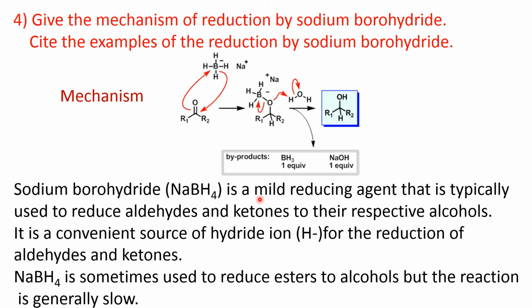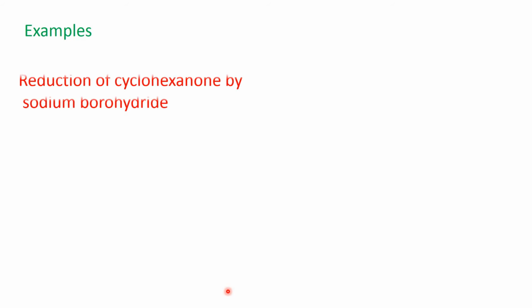So sodium borohydride is a mild reducing agent that is typically used to reduce aldehydes and ketones to their respective alcohols. It is a convenient source of hydride for the reduction of aldehydes and ketones. Sodium borohydride is sometimes used to reduce ester to alcohol, but the reaction is slow. Now we'll see the examples.